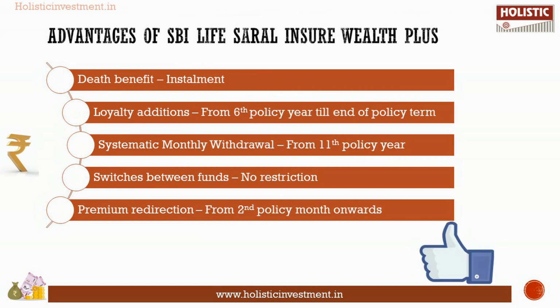Advantages. Death benefit payment can be received in installment. Loyalty additions start from the end of 6th policy year until the end of the selected policy term. From the 11th policy year onwards, you avail the benefit of systematic monthly withdrawal. There are no restrictions on the number of switches during a policy year. Free premium redirection from the 2nd policy month onwards.